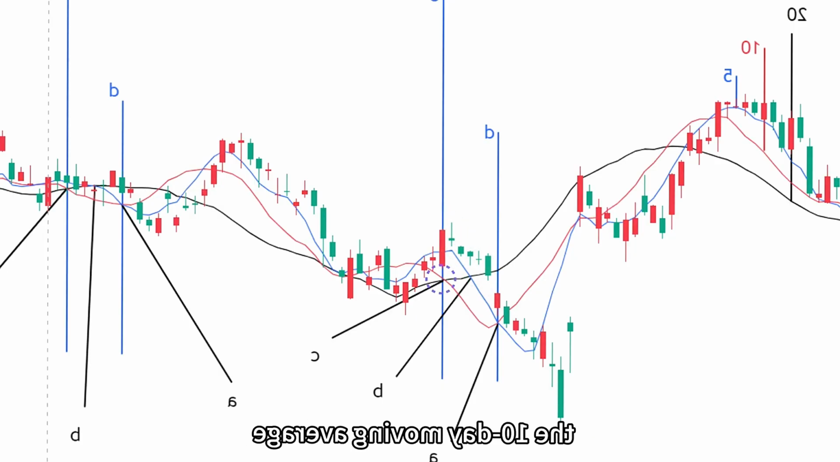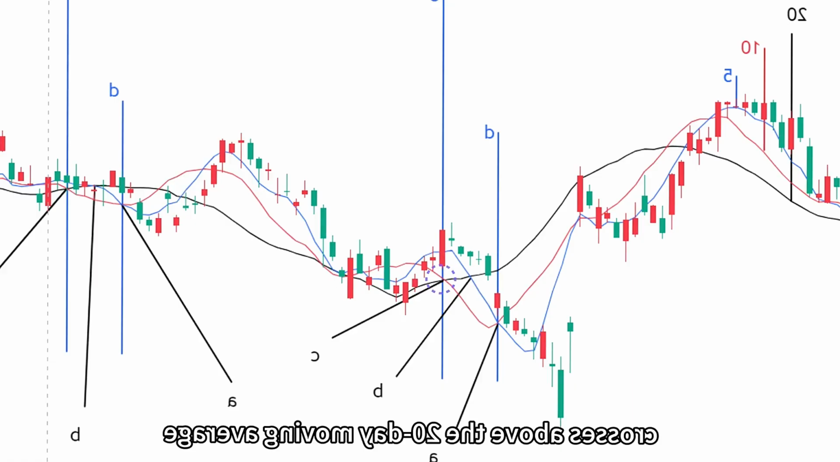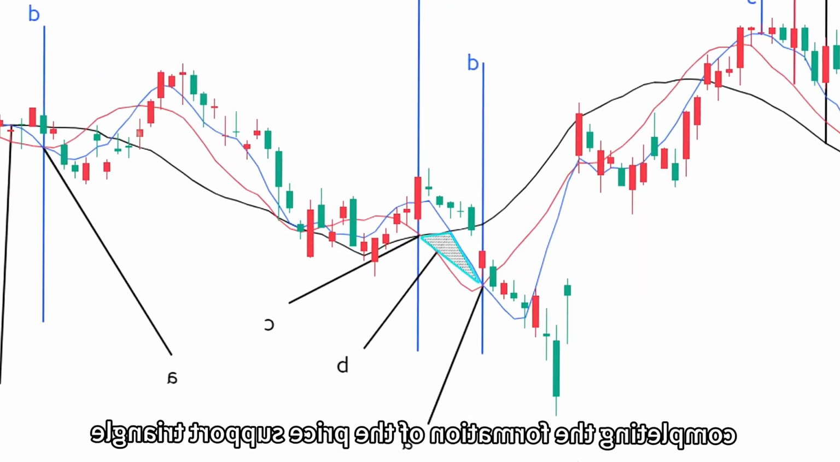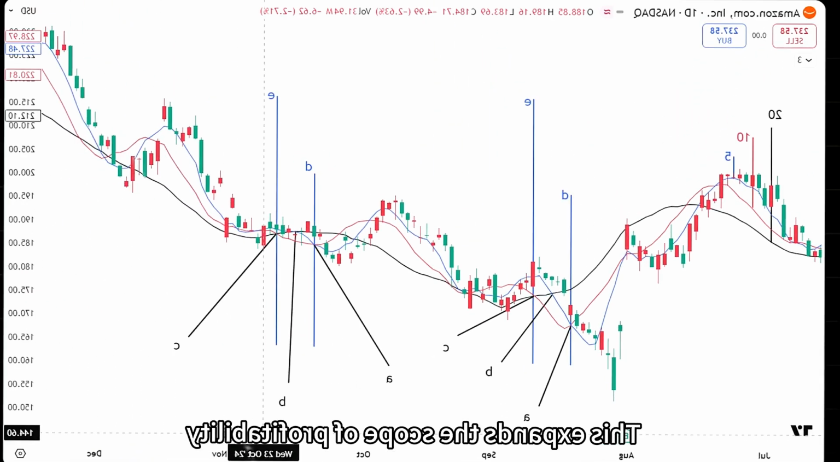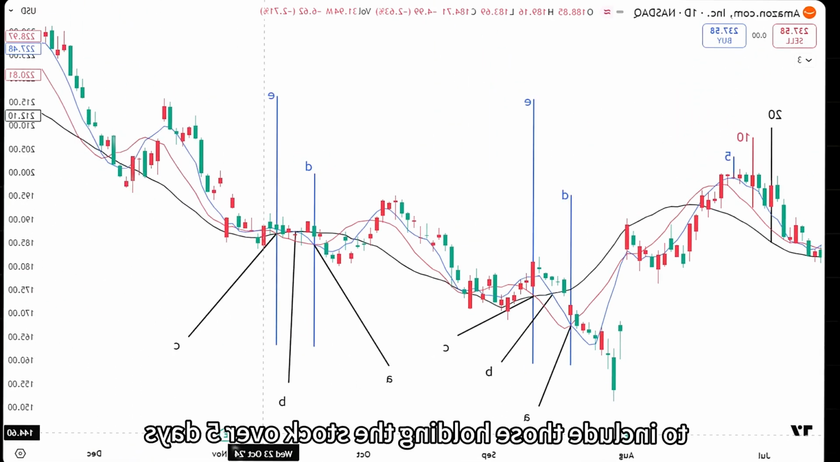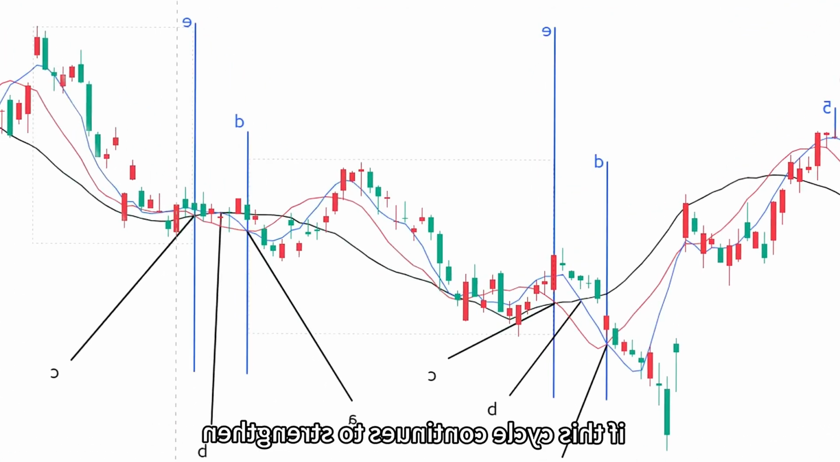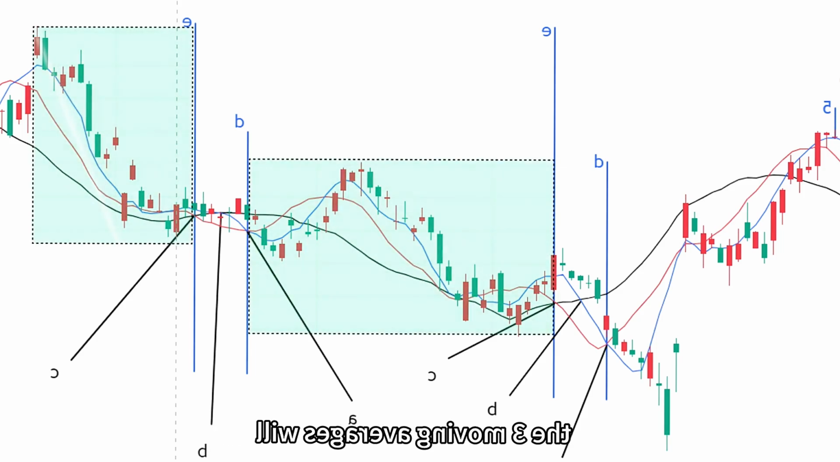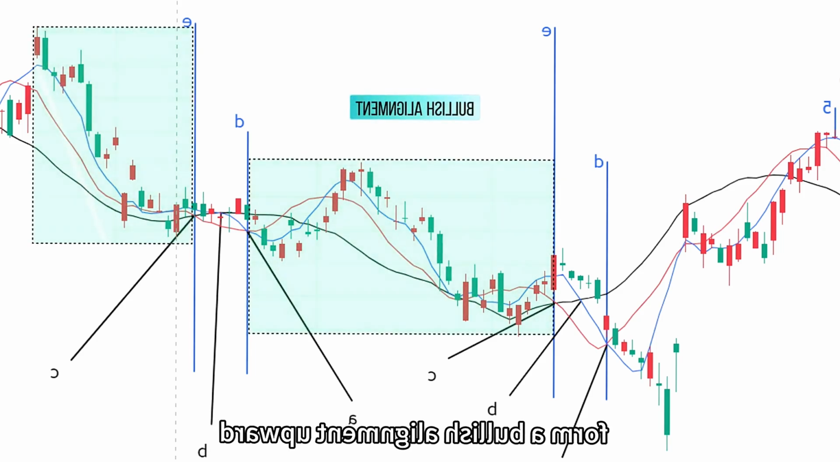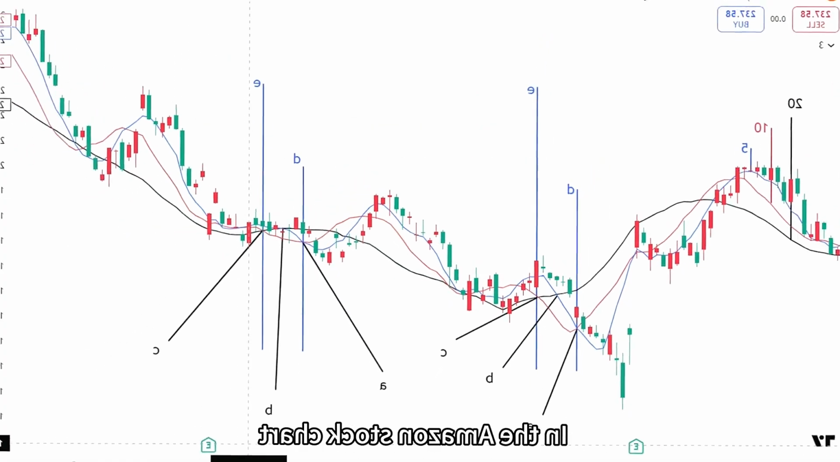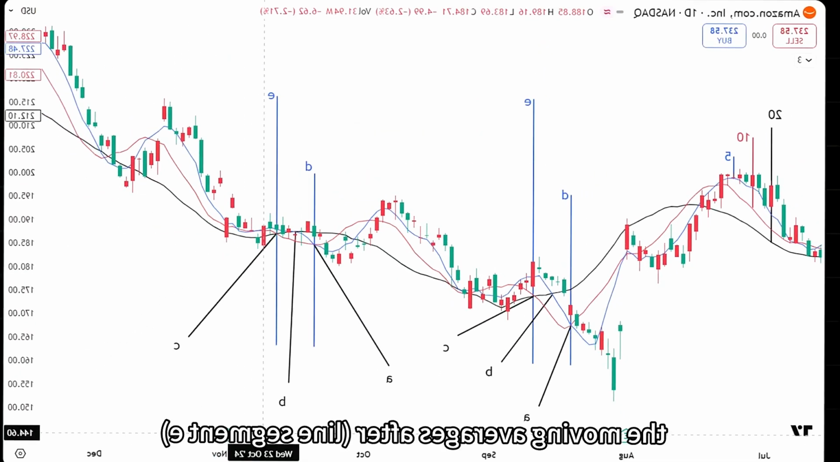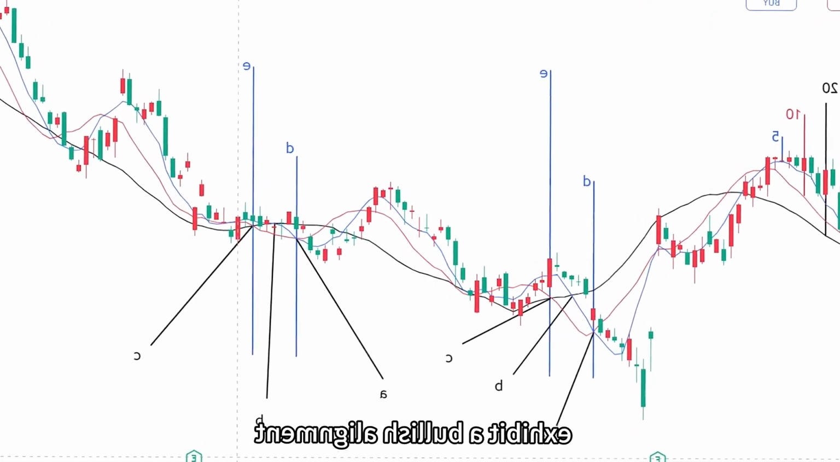Eventually, the 10-day moving average crosses above the 20-day moving average, completing the formation of the price support triangle. This expands the scope of profitability to include those holding the stock over 5 days, 10 days, and 20 days. If this cycle continues to strengthen, the three moving averages will form a bullish alignment upward. In the Amazon stock chart, the moving averages after line segment E exhibit a bullish alignment, marking the start of a bull market phase.